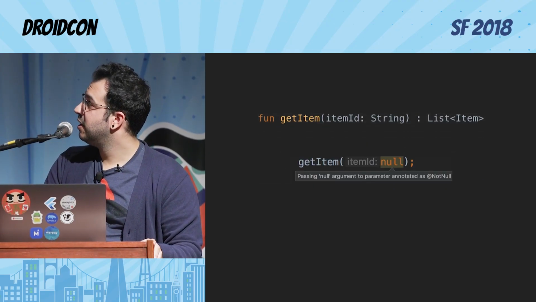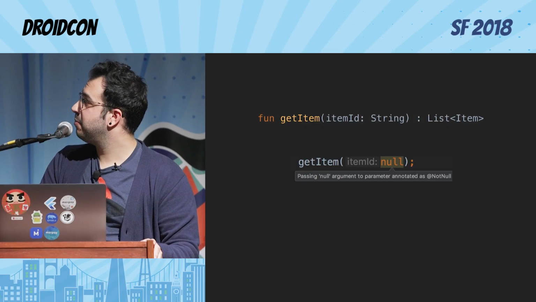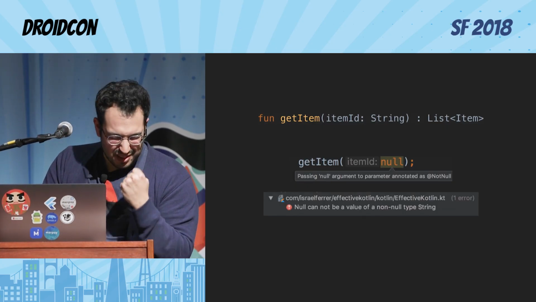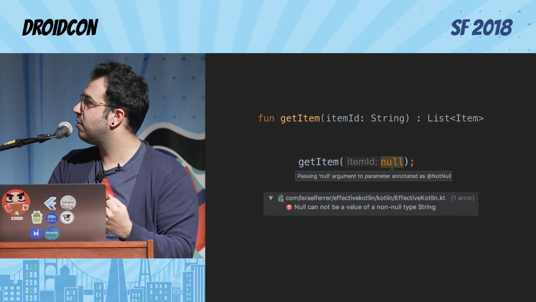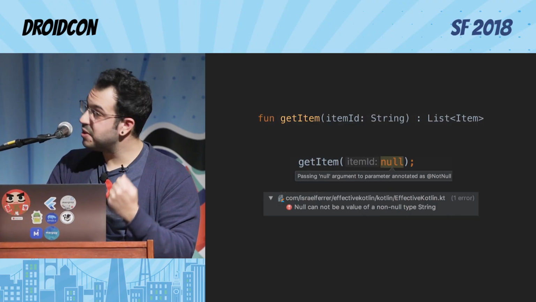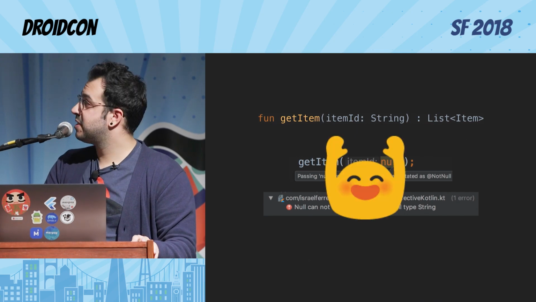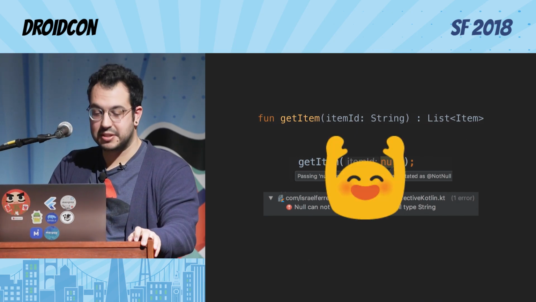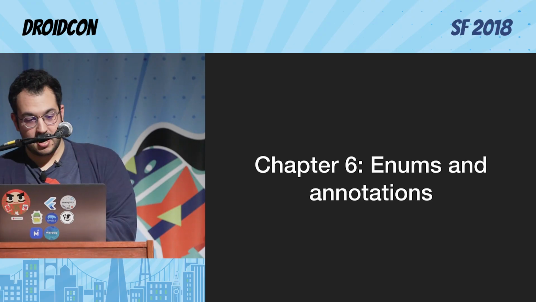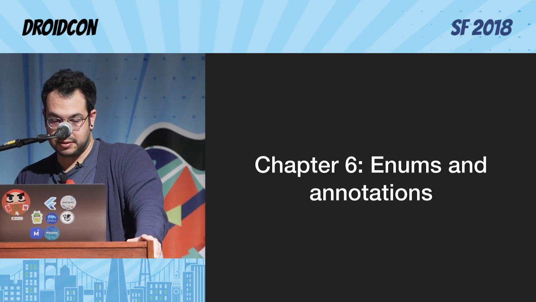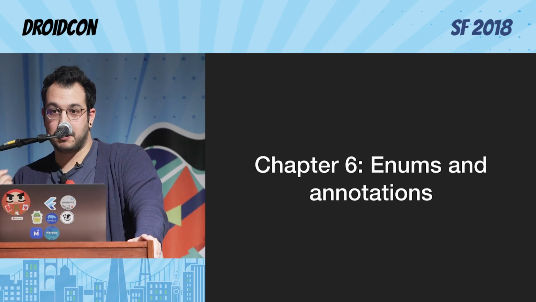I do this, and I get the same, but at the same time, it doesn't compile, so I'm good. It's like, cool, doesn't compile. The first thing, my goal in life is to compile things, so I want to fix this issue. I want to be sure that I'm not passing a null, because otherwise I cannot compile my code. And that makes me happy. Emojis. Anyway, let's talk about idioms. There is half a chapter in Effective Java about idioms.